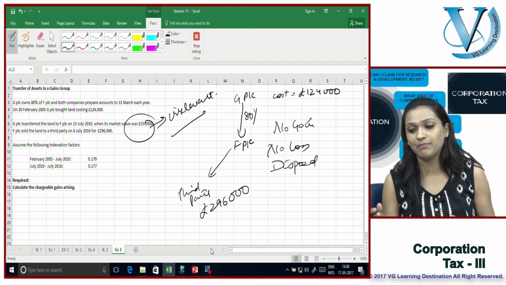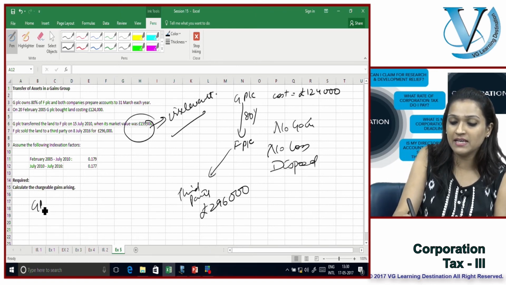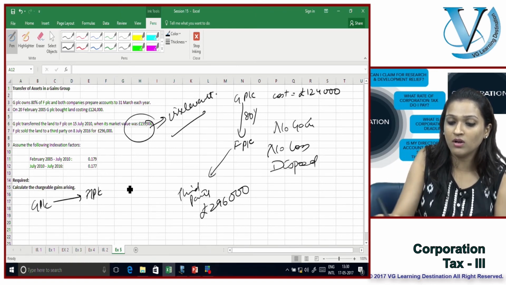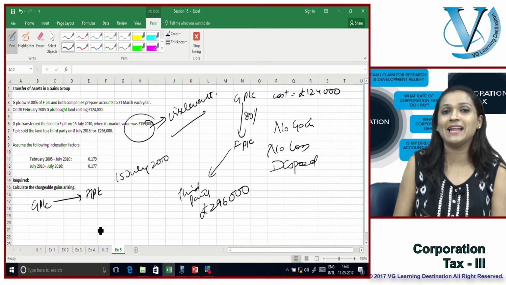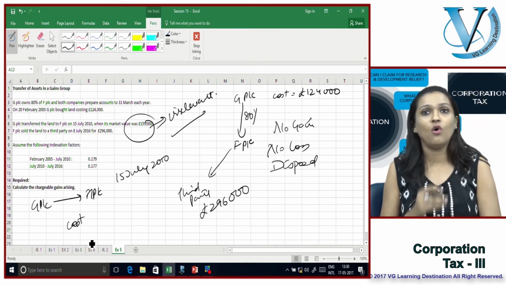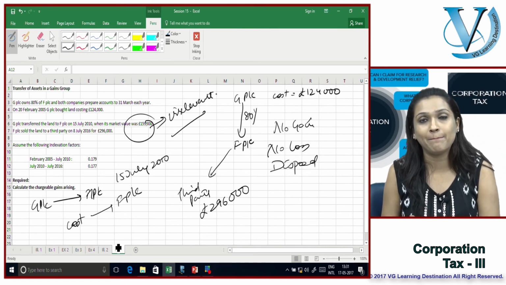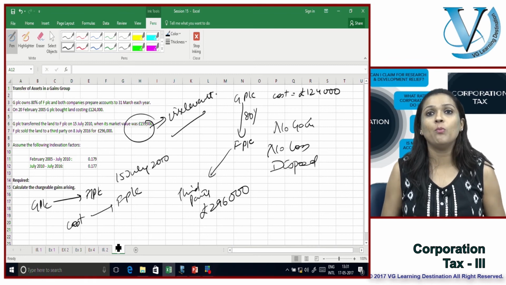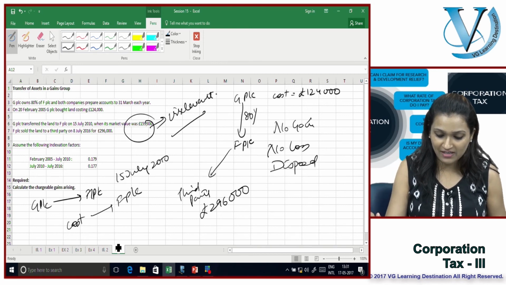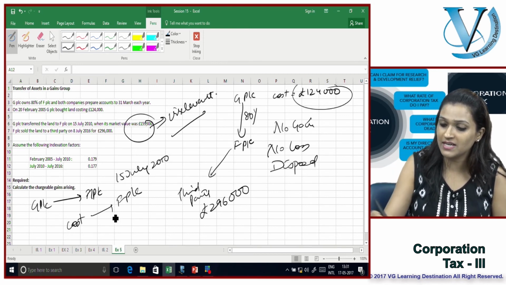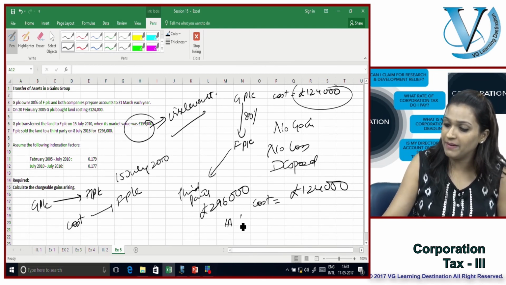So what am I going to do? What happens first when there is a transfer from GPLC to FPLC? The transfer is happening on 15th of July 2010. Very simply, the cost of GPLC becomes the cost of FPLC. However, because these are companies, we need to bring it up to the most relevant time frame. We need to index the cost which is given to us. So the cost is £124,000. Just bring it up, index it further.